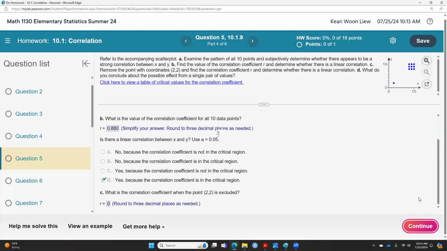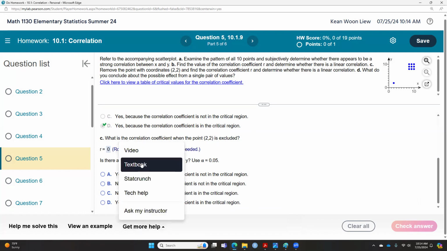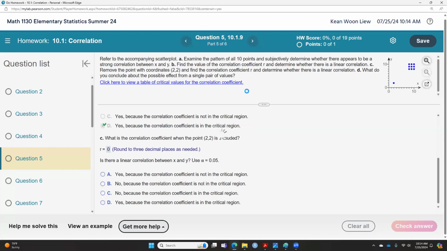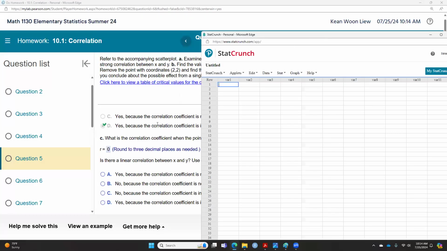And then the question is asking, is there a linear correlation? Where is my, oops, shoot. Do I just X it out? So again, you look at the alpha and so on. You guys go ahead and do this.